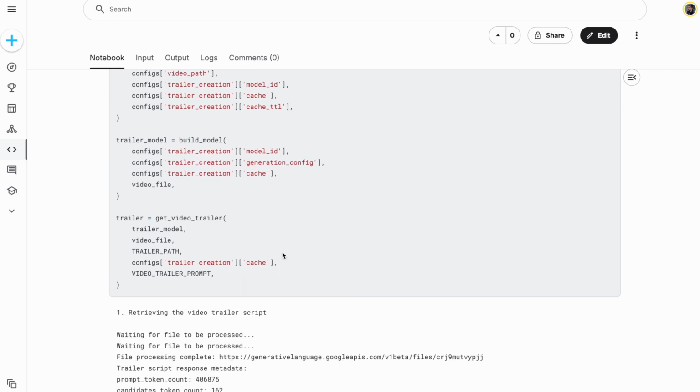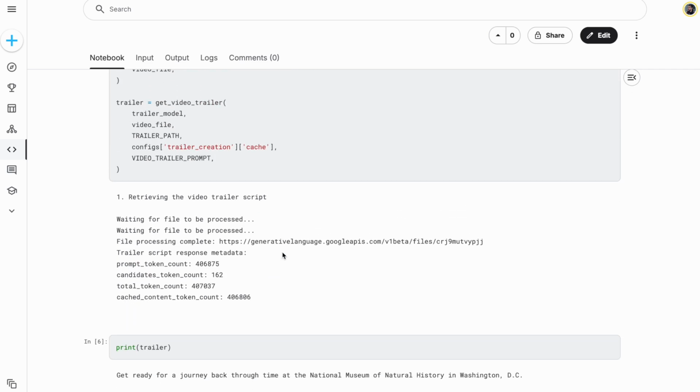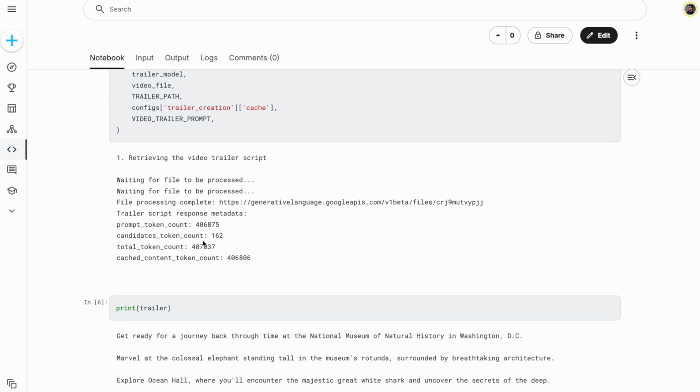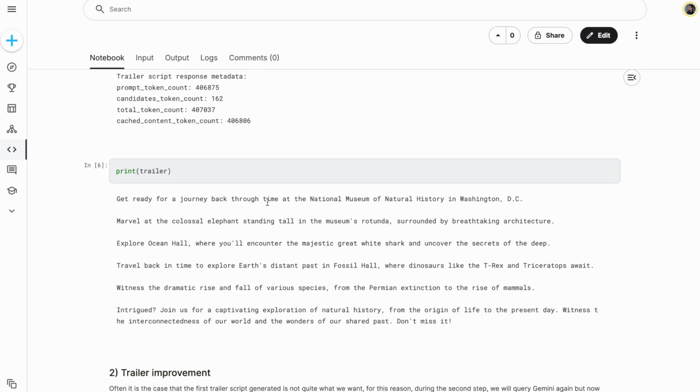So just to briefly show you, in the first step here, this is when I upload the video and I use context caching to store it for reuse later. And you can see that this input here had 400,000 tokens, which already shows a clear advantage of Gemini over other providers and even other open source models, which, aside from its multimodalities, wouldn't be able to process an input that is this large, or 400,000 tokens. And you can see here the trailer that it generated, which is already looking quite good.